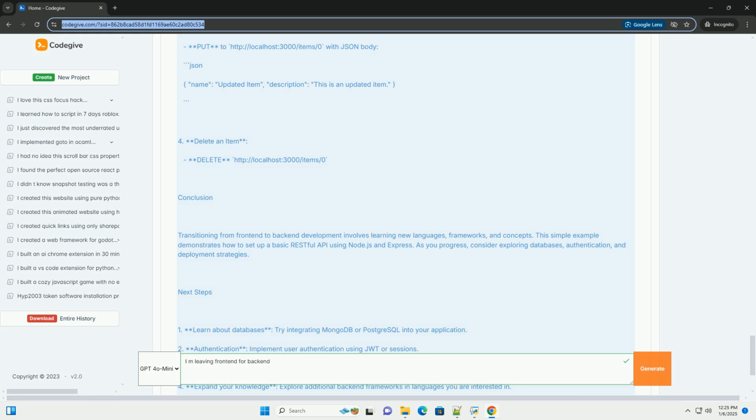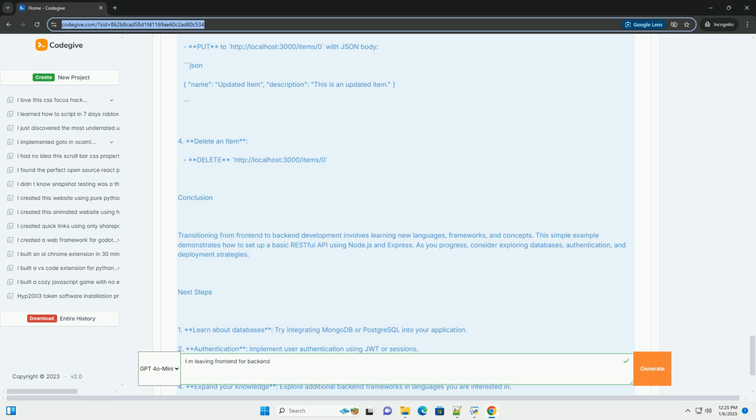1. Create an item. Post to http://localhost:3000/items with JSON body. 2. Get all items. Get http://localhost:3000/items. 3. Update an item. Put to http://localhost:3000/items/0 with JSON body. 4. Delete an item. Delete http://localhost:3000/items/0. Conclusion.